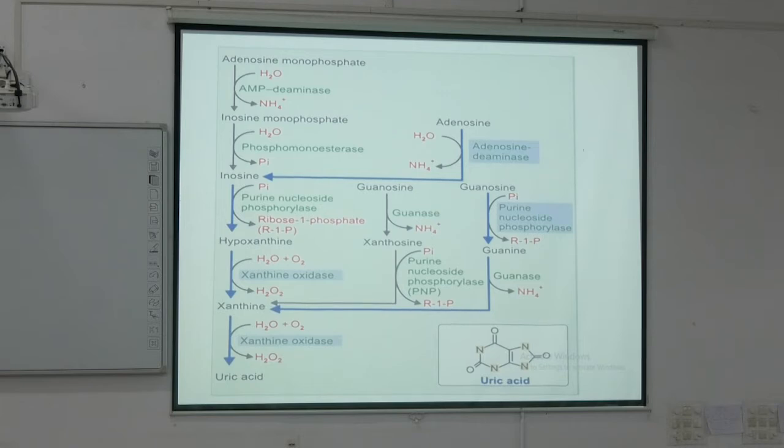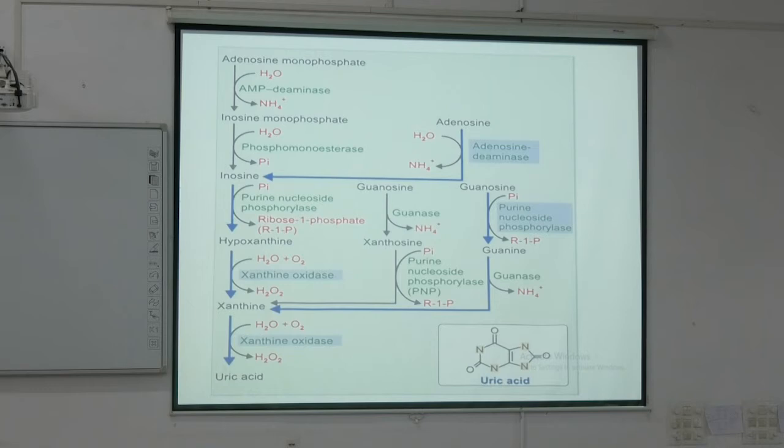It is converted to alloxanthine, and that alloxanthine is a more potent inhibitor of the next xanthine oxidase step. Okay?